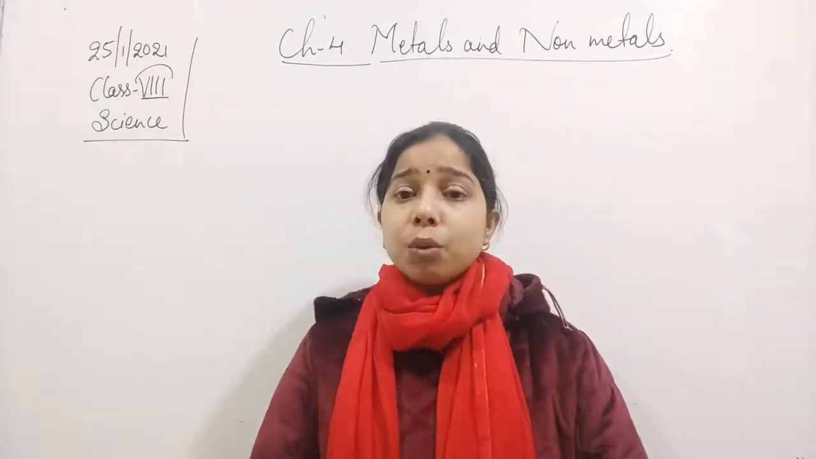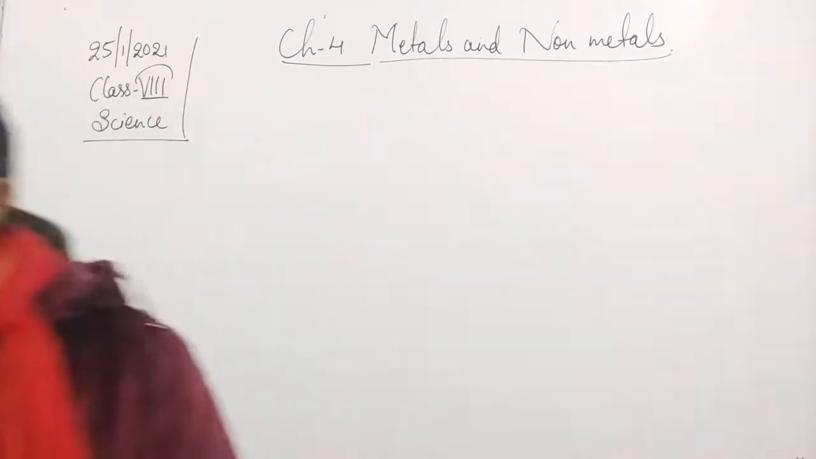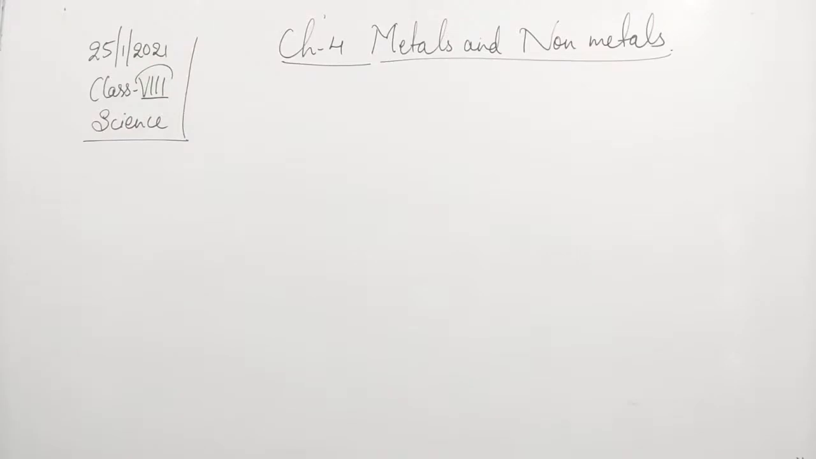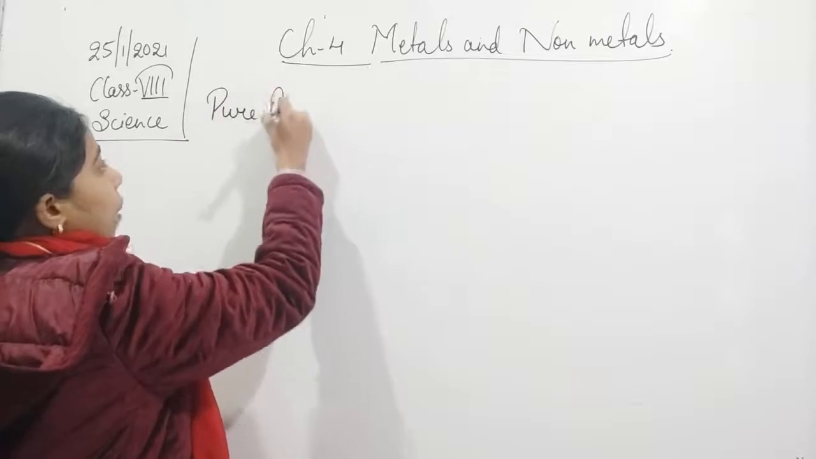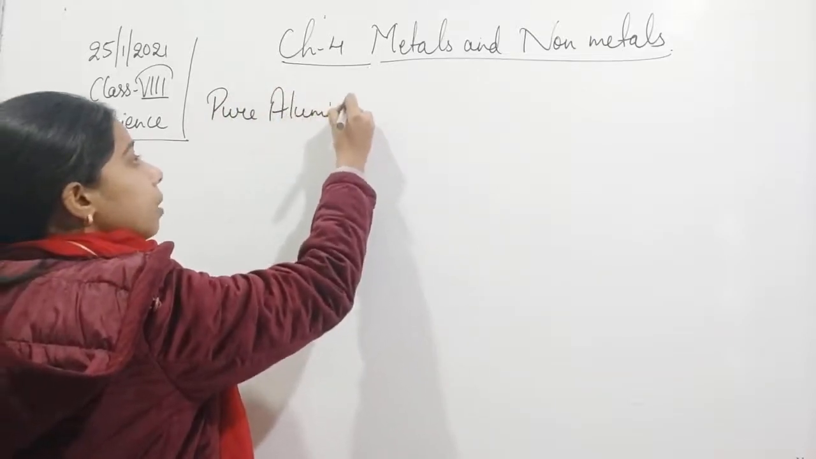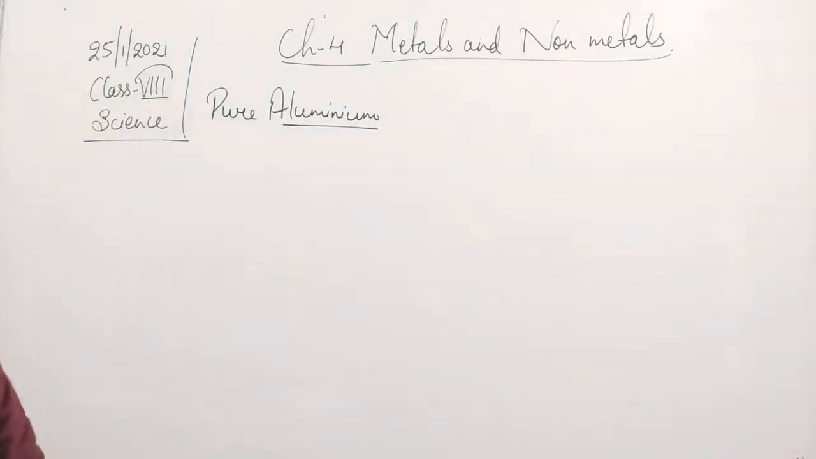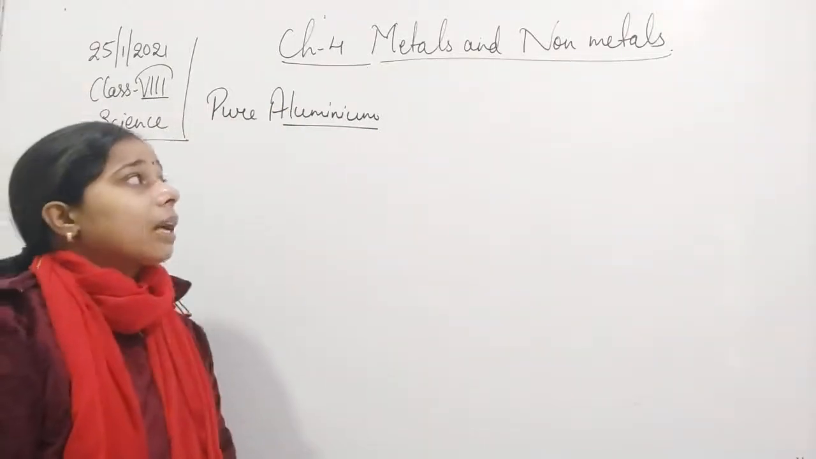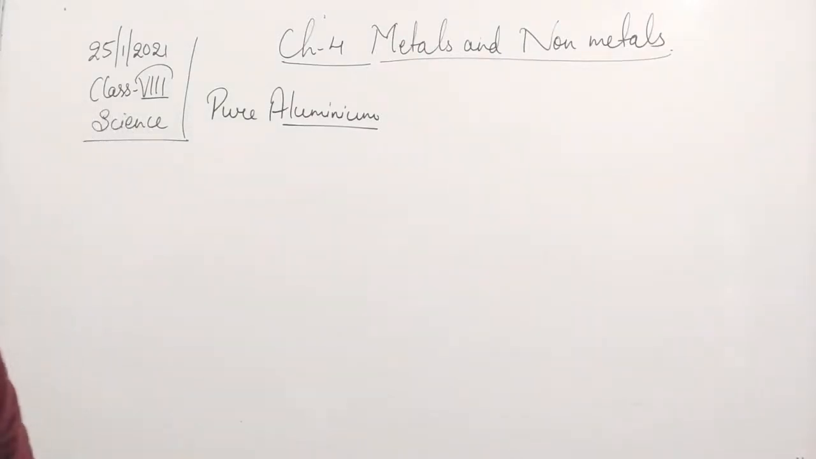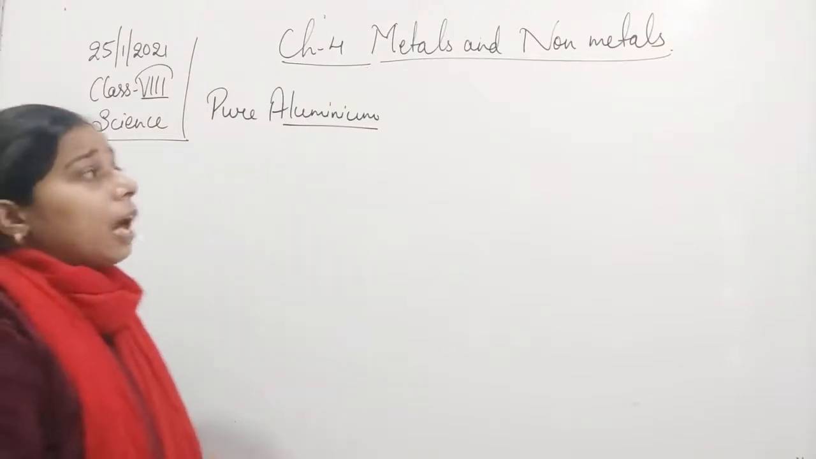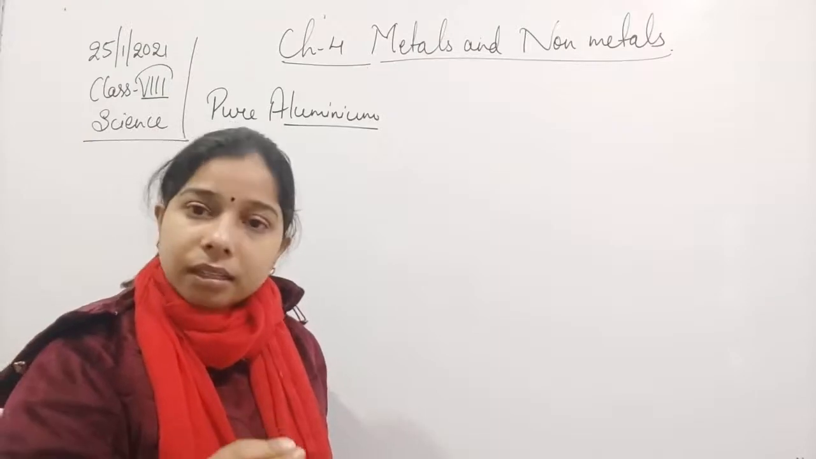So I hope you have understood that different types of corrosion occur in metals. Now let us move on and see if there is any other. Yes, in the case of aluminium. Pure aluminium is a metal, and it also reacts with the oxygen present in the atmosphere, forming aluminium oxide. This aluminium oxide makes the surface of the aluminium look dull.